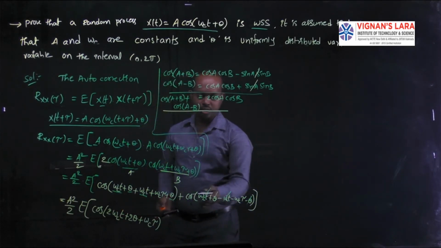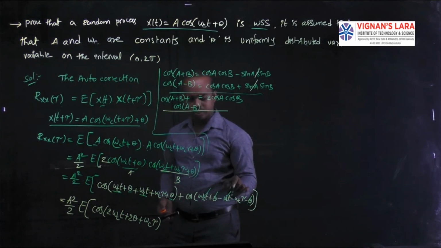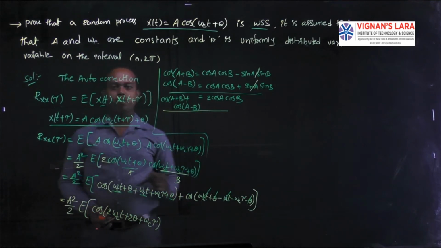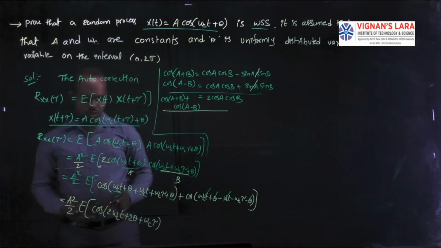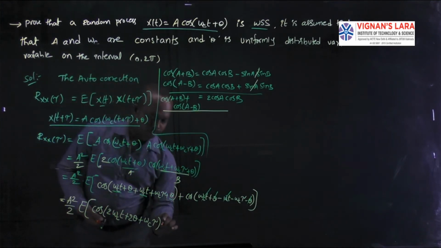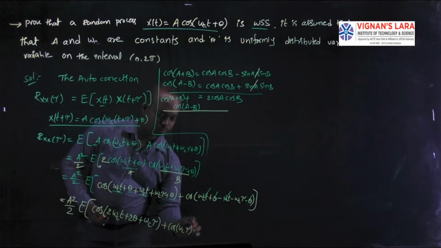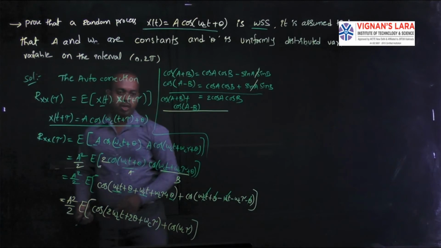When we have a negative sign inside the cos function, you can also write it as positive. Why? Because it is an even function. According to that, you can write plus cos of omega c tau. This is the function we are having.